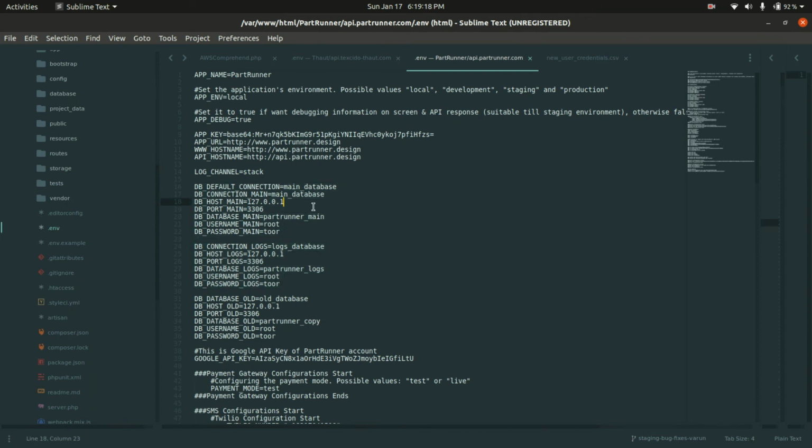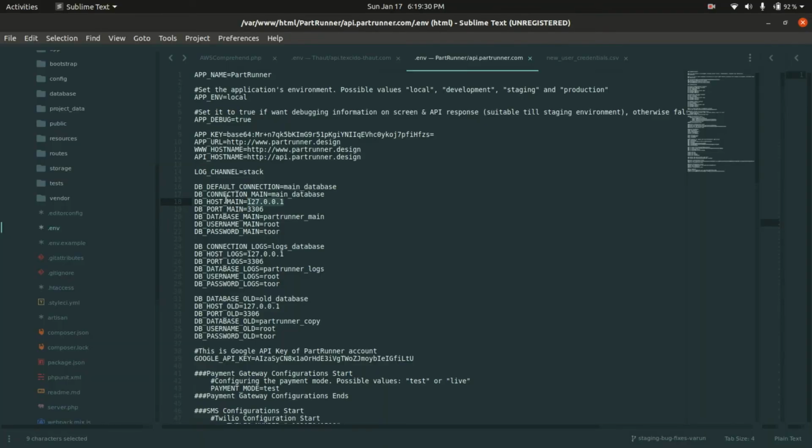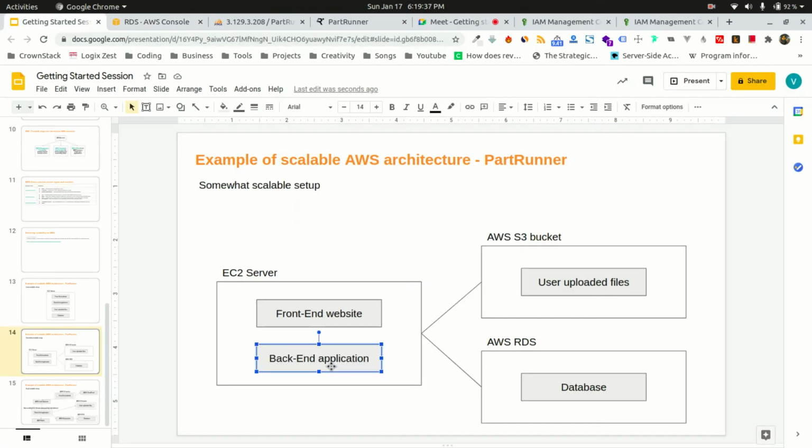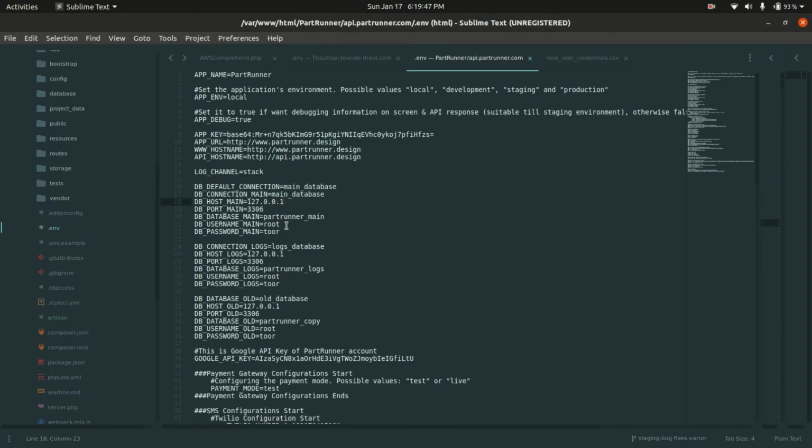So this is my computer configuration. On my computer I am accessing my local database, which is hosted on my localhost. But on the production, I have given the connection string of my RDS. So my backend application, which is hosted on EC2, has connection to the database Amazon RDS. So whenever we are using Amazon RDS, Amazon RDS will provide you the connection string that you need to import on your backend.